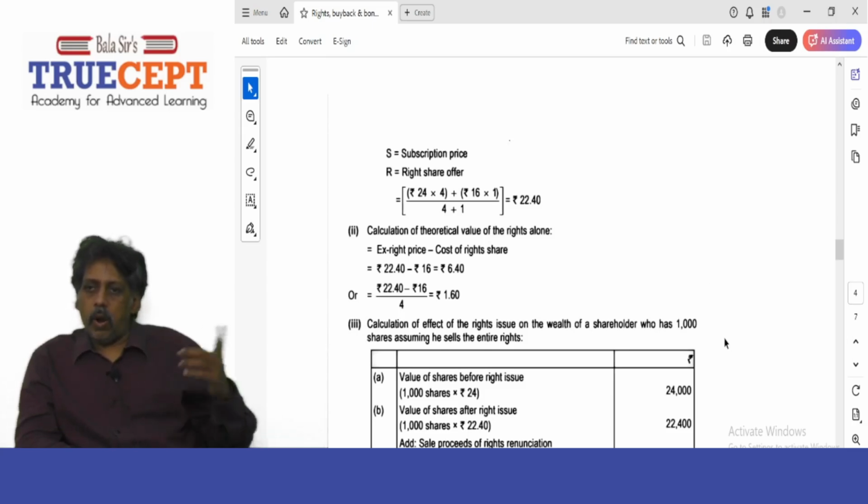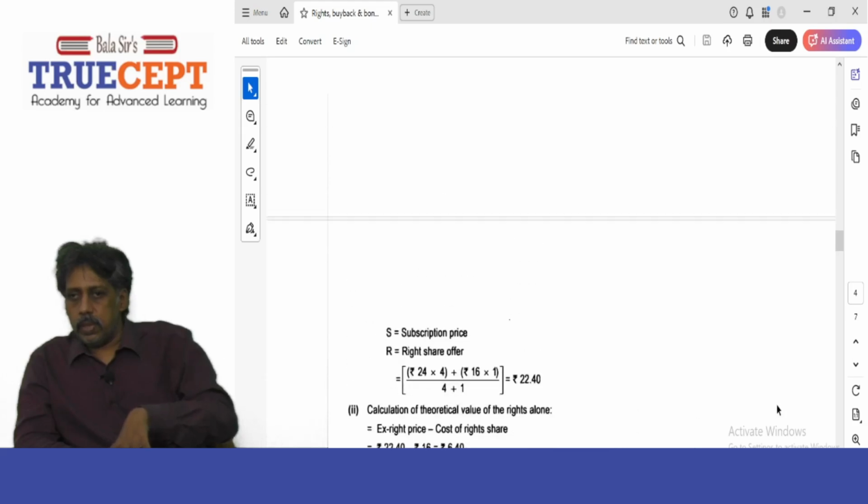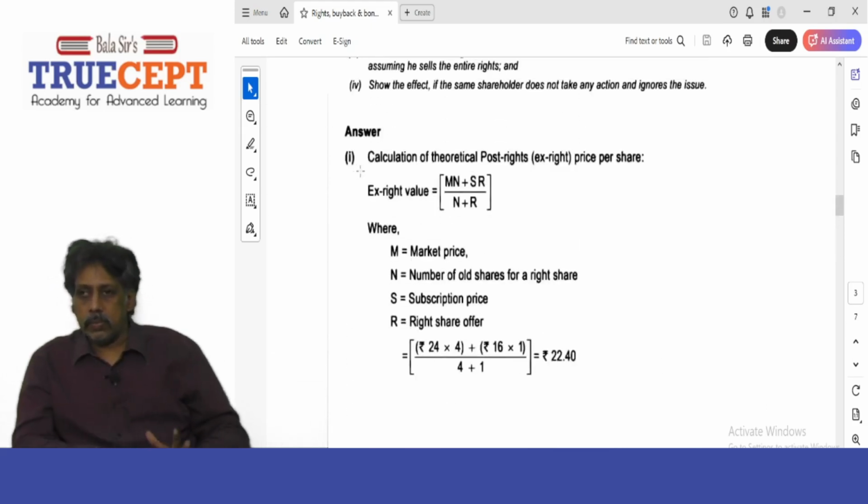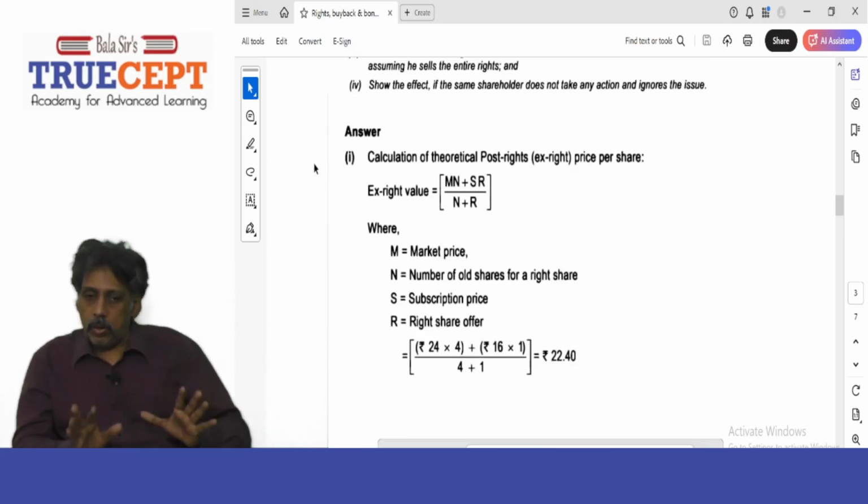I think they give an alternative solution also. So should I read one by one? First one, should I read? That's the formula they gave, no? We're going to take up that. Okay, so calculation of theoretical post-rights or ex-rights price per share.